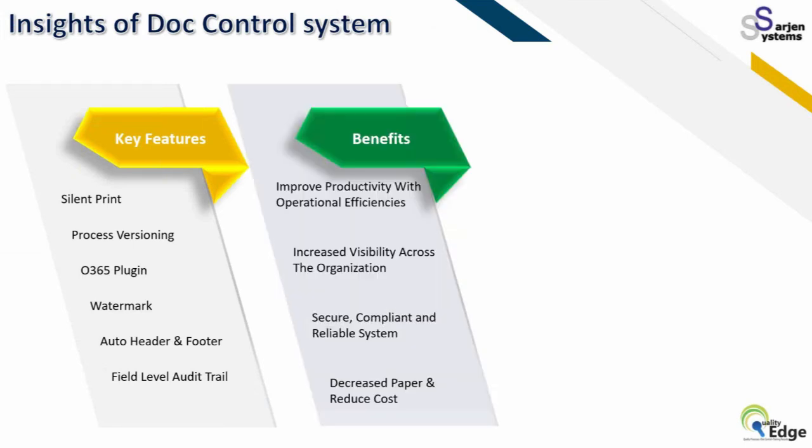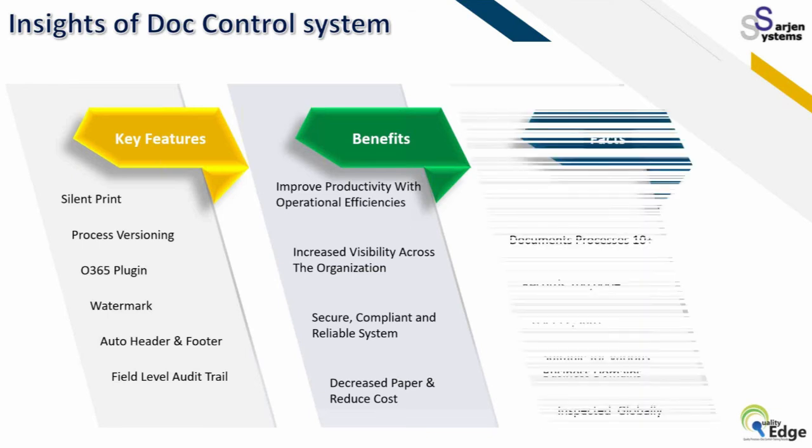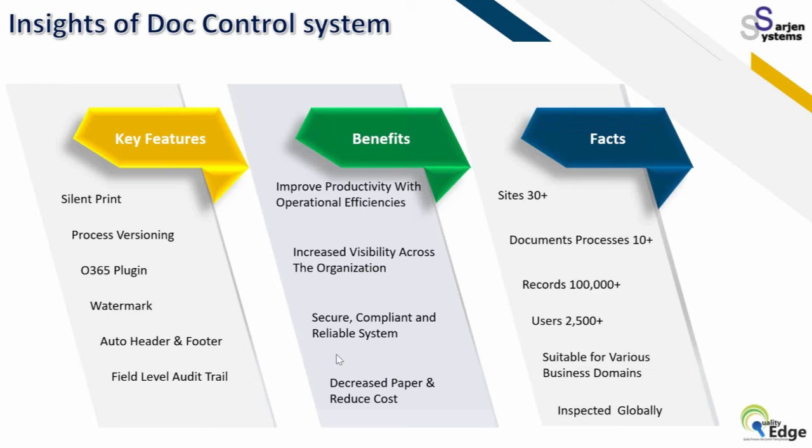The benefits are improved productivity with operational efficiency, increased visibility across the organization, secure, compliant and reliable systems, and decreased paper and reduced cost. Once you are saving time and paper, it definitely impacts the costing also. Over 30 sites are doing this activity, with more than 10 document processes, so many records and users are available.